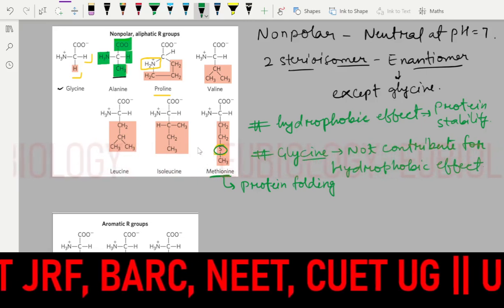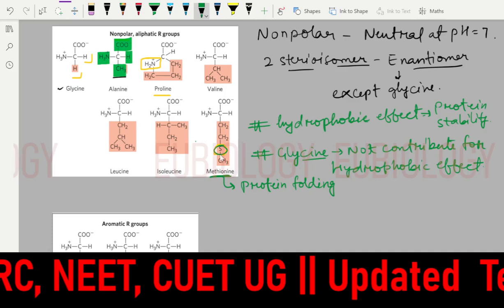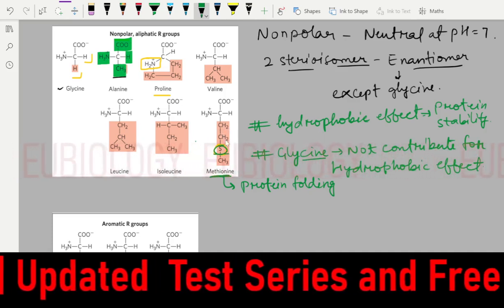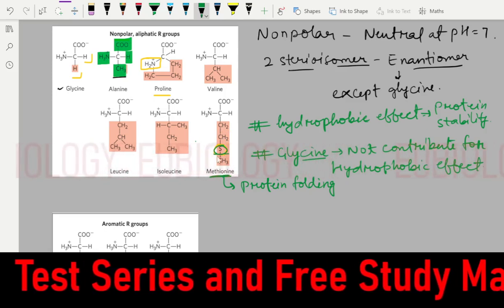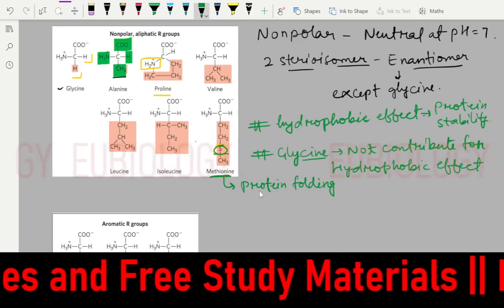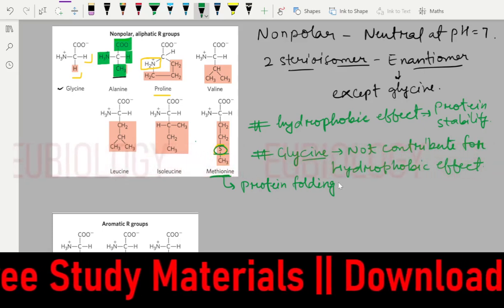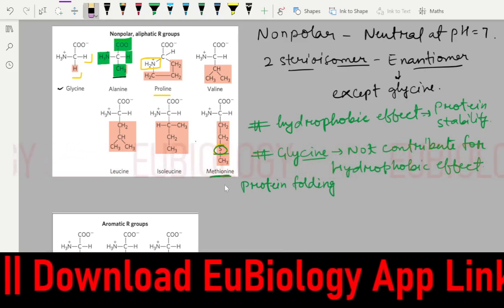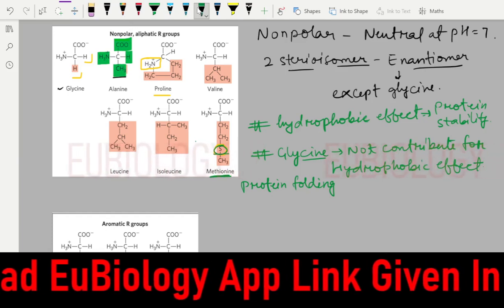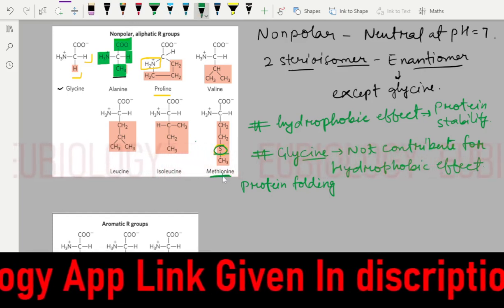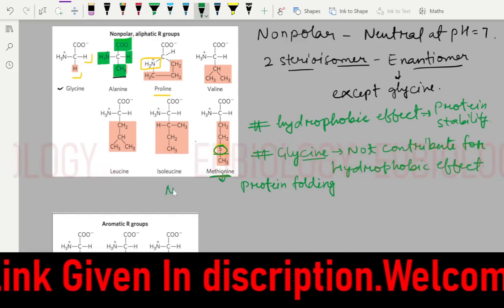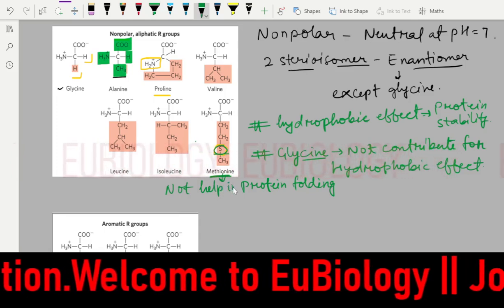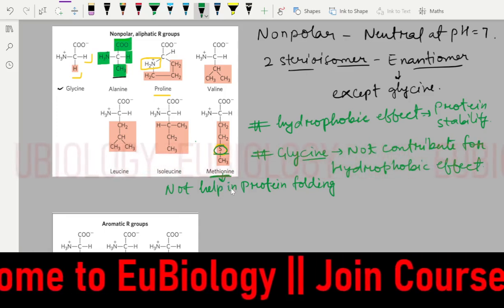From one side it is bound with C2H4, and on another side it is bound with CH3. So it is not free. That's why it does not help in protein folding.